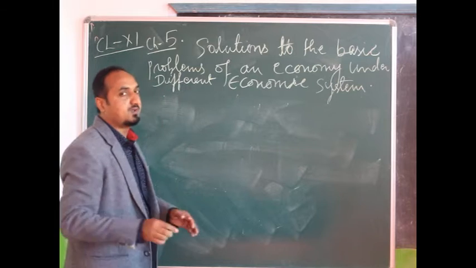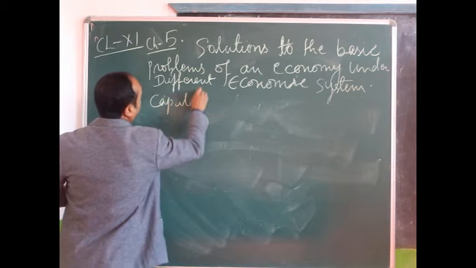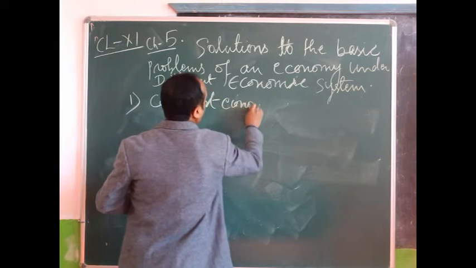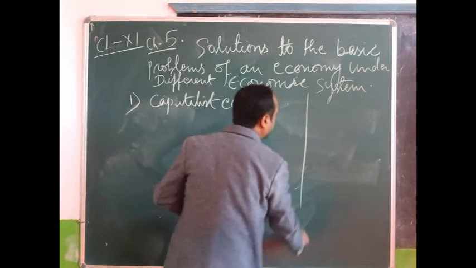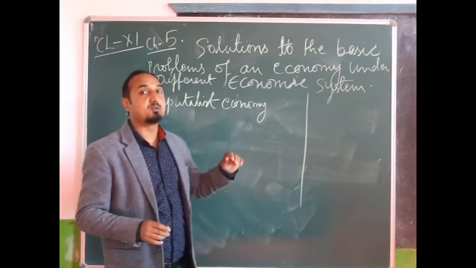So first I will write capitalist economy. And what are the problems that need to be solved under this capitalist economy?